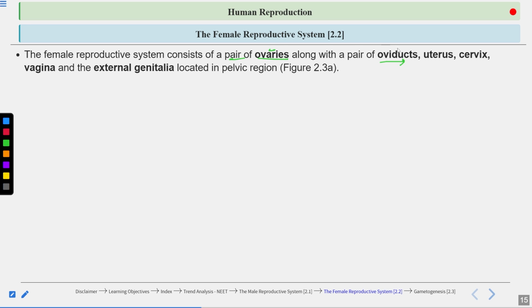So there are two ovaries, so there will be two oviducts. Then you can say uterus, cervix, vagina. Okay. So oviducts, uterus and the vagina form the accessory ducts. Then external genitalia is also present and the female reproductive system is located in the pelvic region.